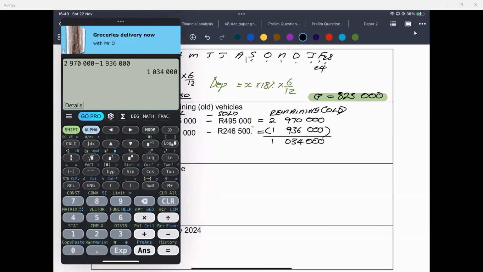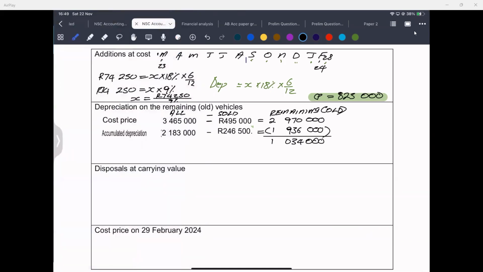To calculate depreciation, which value am I going to take? Will I take the 2,970,000 or will I take the 1,034,000? Which value will I take when I calculate my depreciation?